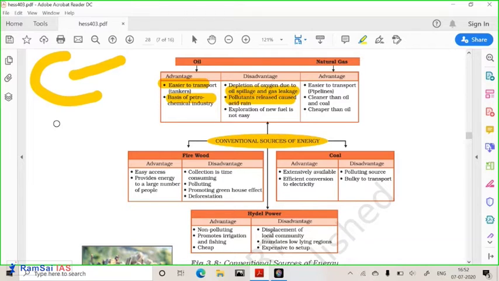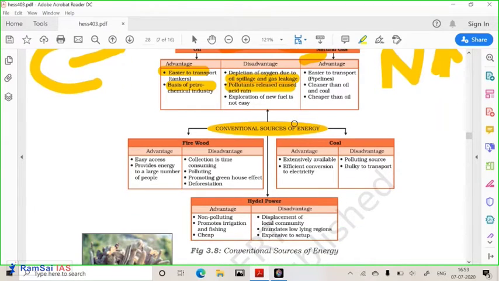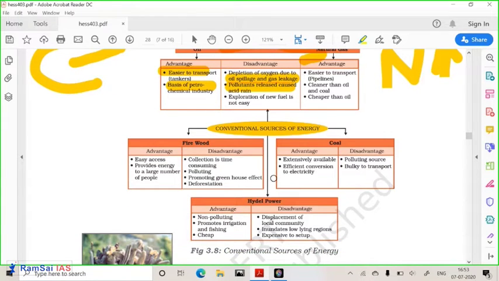Okay, so instead of oil, now we are shifting slowly to natural gas. Natural gas has certain advantages over oil. What are the advantages of natural gas over oil? First of all, it is very easy to transport. It is cleaner than oil. Then it is cheaper than oil, and it has a very high calorific value. So that's why natural gas is better than oil. Getting it? These are the conventional resources: oil, natural gas, firewood, and coal.